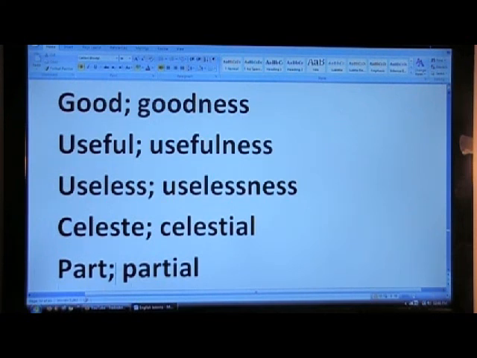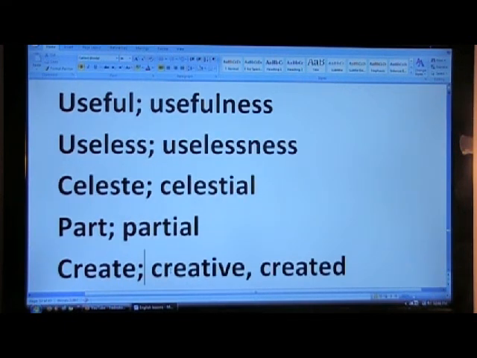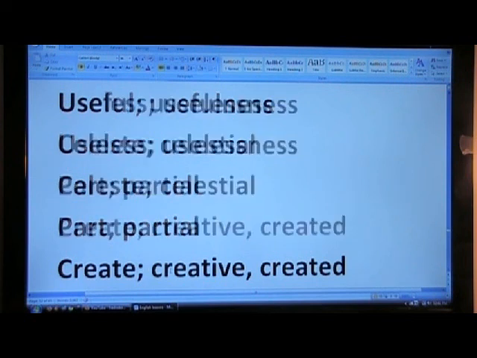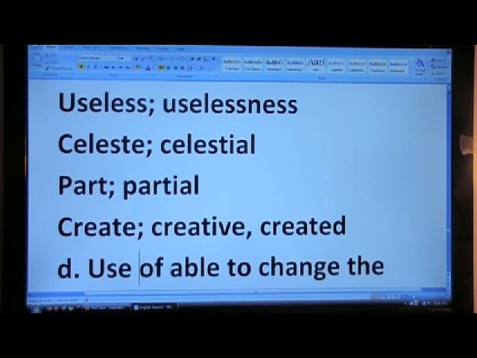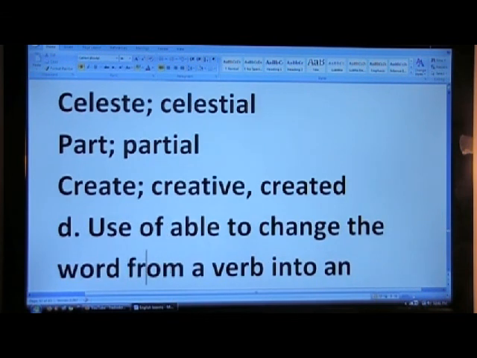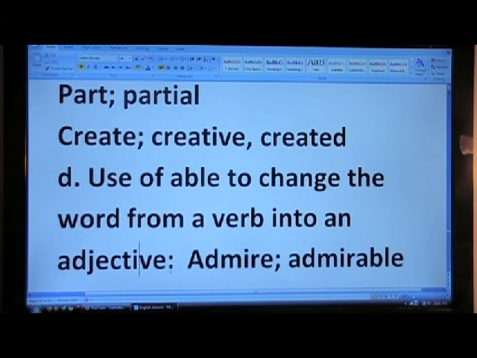Some other example, celeste is a noun, means heaven, becomes celestial. Now this is a noun which becomes an adjective by adding TIAL. Part becomes partial. Create, a verb, becomes creative or created. That's an adjective. Sometimes we use ABLE, able, to change the word from a verb into an adjective. Like admire becomes admirable.